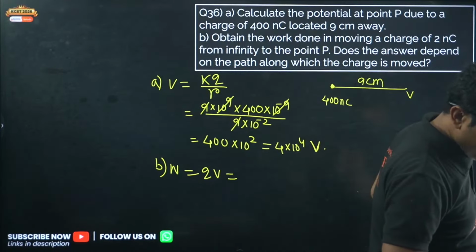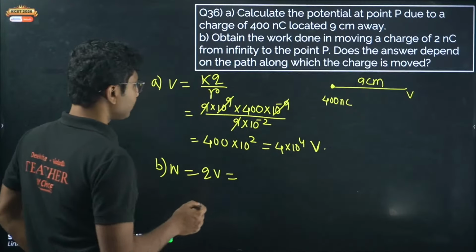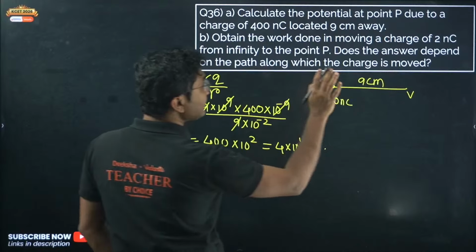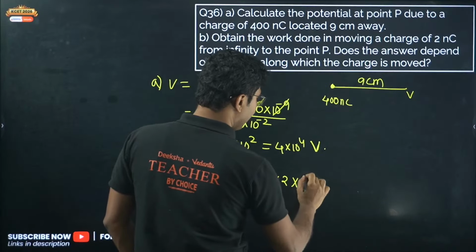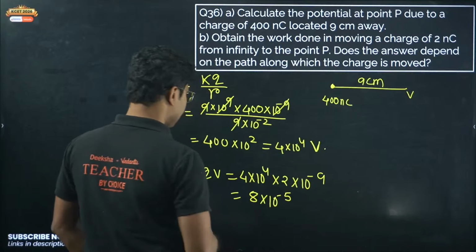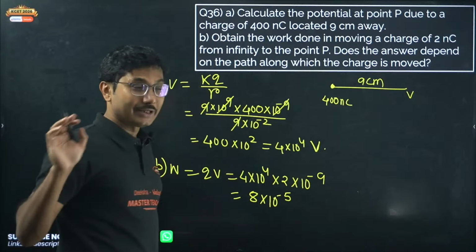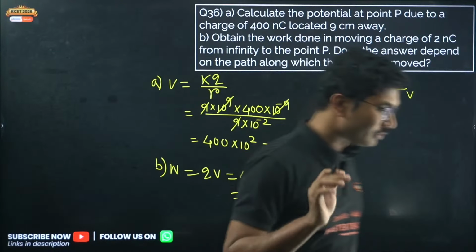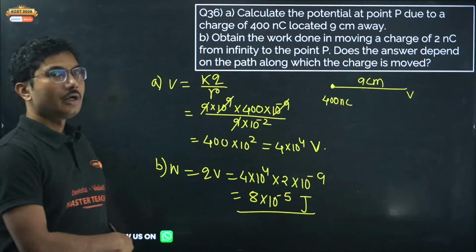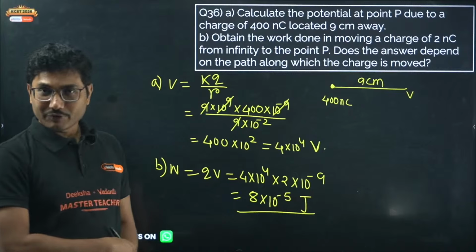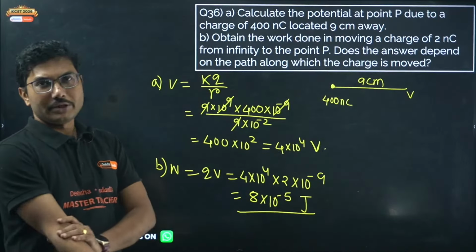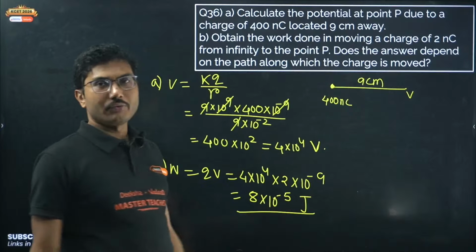B is 8 into 10 to the power of minus 5. Let's see. So 4 into 10 to the power of 4 into charge, which is 2 nanocoulomb, 2 into 10 to the power of minus 9. So it will be 8 into 10 to the power of minus 5. Yes, correct. What is the unit? Yes, joules. So work done, units will be joules. You can also mention volt into coulomb, that is also fine. Coulomb into volt is also joules. Joules is the unit of work done.